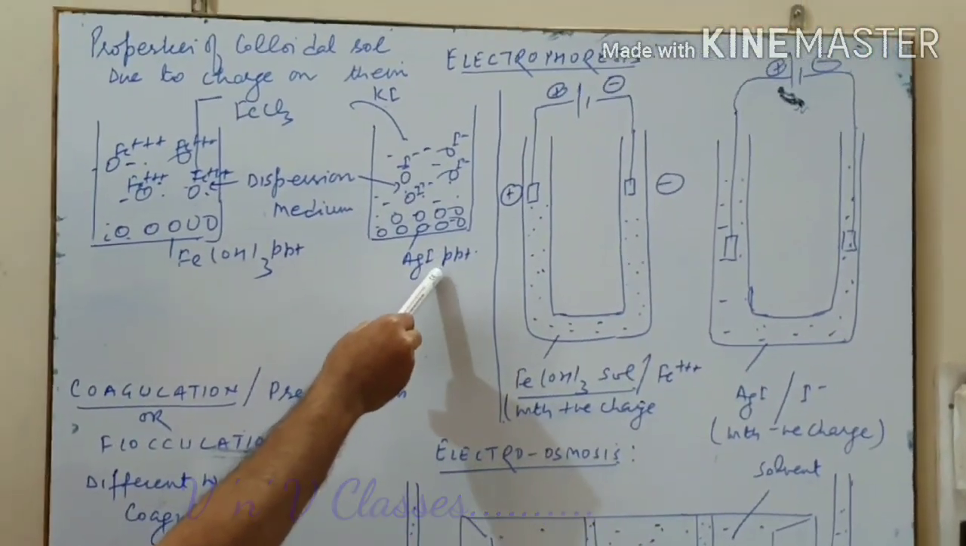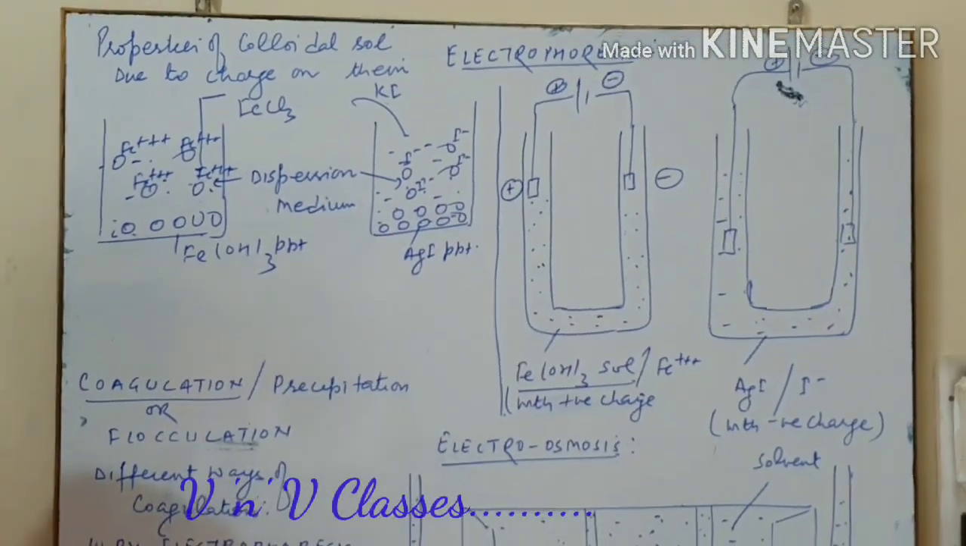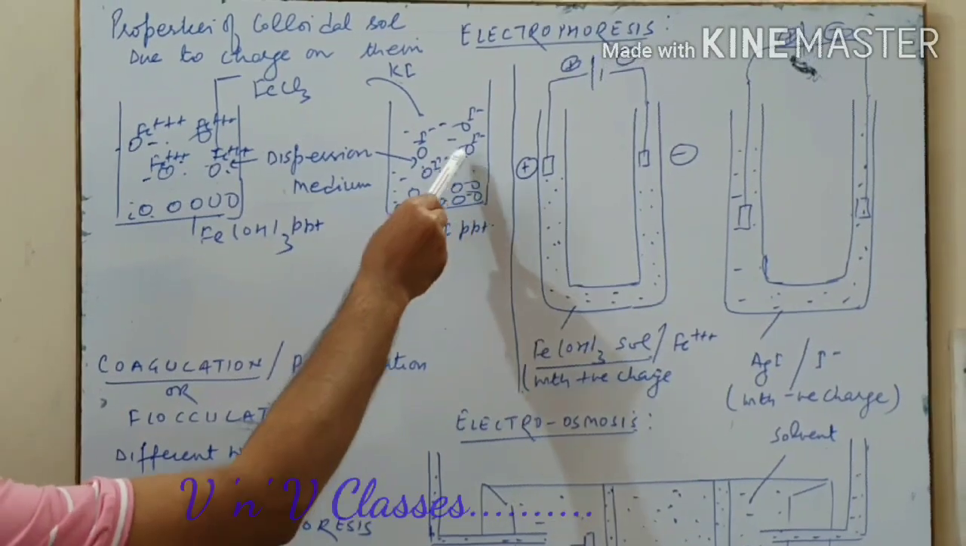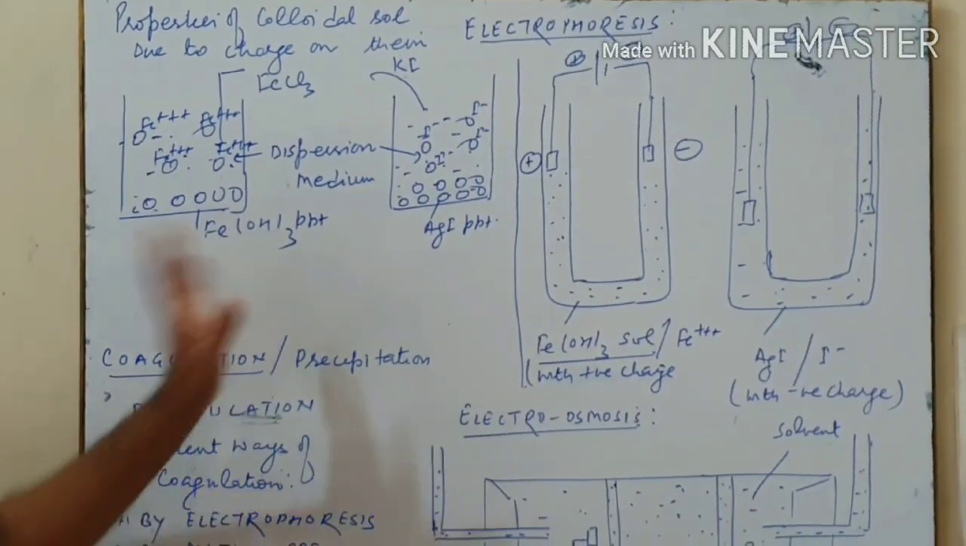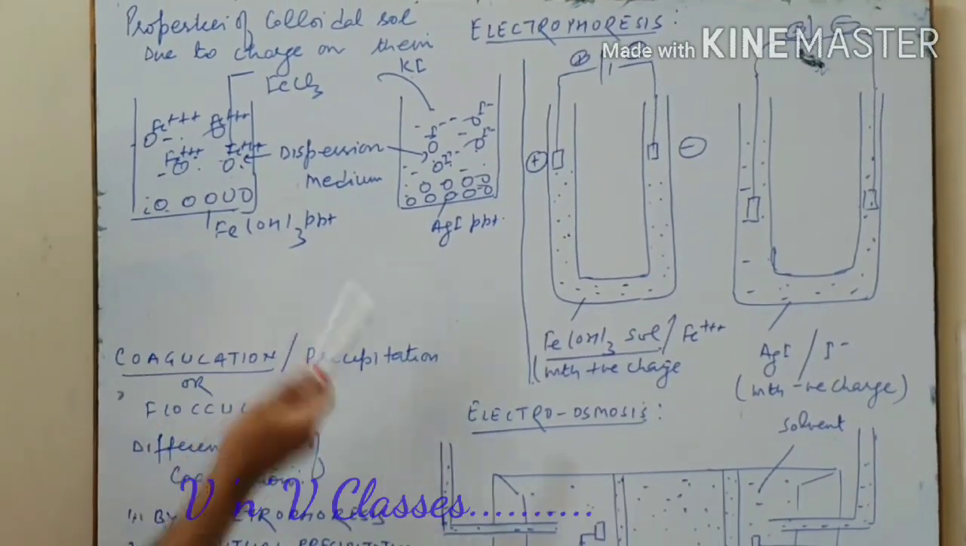We have another example. We have a precipitate of AgI, we add potassium iodide to it. So precipitate of AgI absorb iodide ion and they start again repelling each other, and this results in the formation of a colloidal sol. Now I just want to remind you one thing.